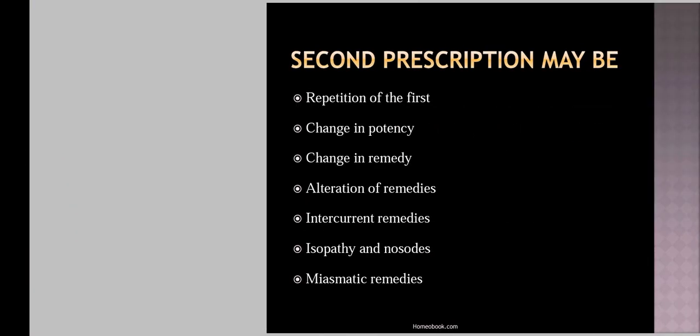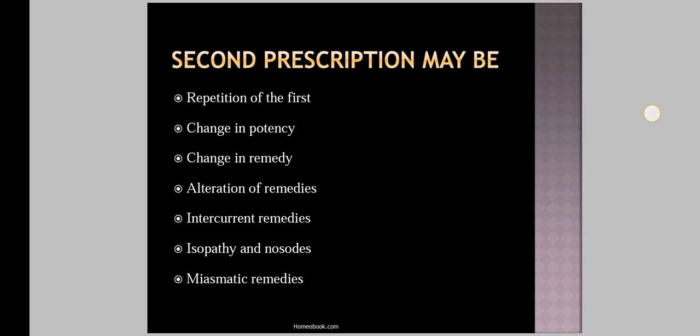Now the third point, that is the types of second prescription. In types of second prescription, the second prescription may be the repetition of the first prescription. It may be a change in potency. It may be a change in remedy. It may be alteration of remedies. It can be use of intercurrent remedies. It can be use of isopathy and nosodes, or it can be use of miasmatic remedies. So these are the different types of second prescription that can be given.